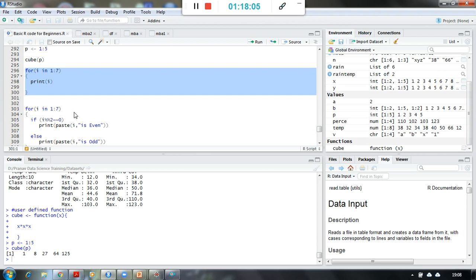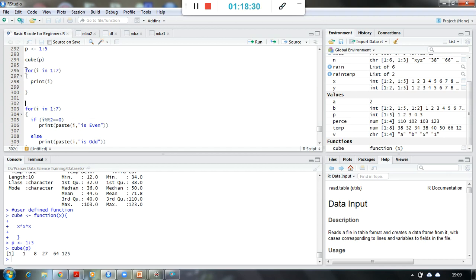Okay, and there are some loops to be used. So when the loops will be used? The loops will be used when a particular activity will be iterated over and over again. Okay, and the results are to be accumulated and stored to observe what are the changes happening in every iteration. Okay, in such scenarios I am going to use the loops.